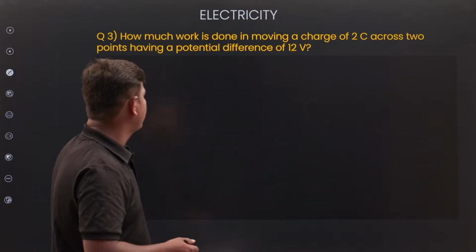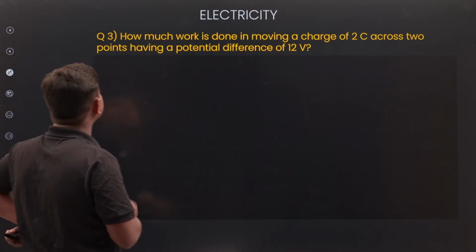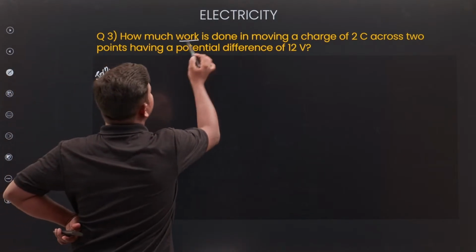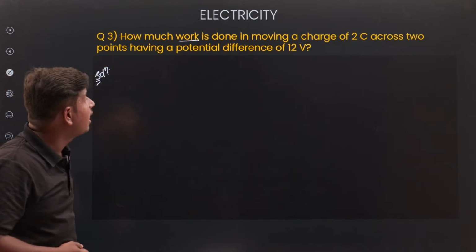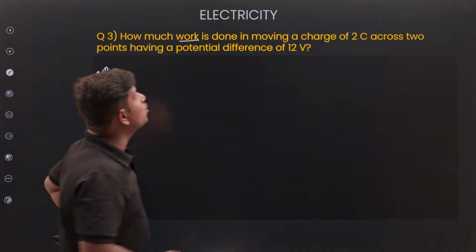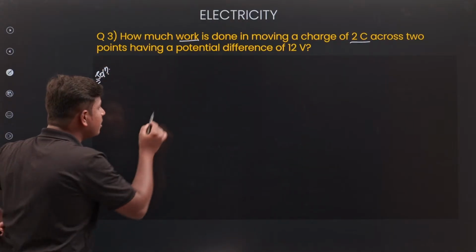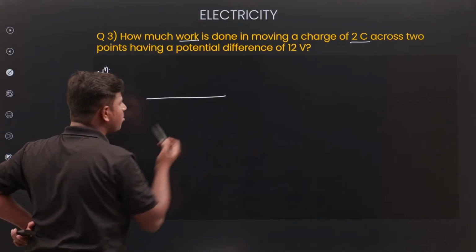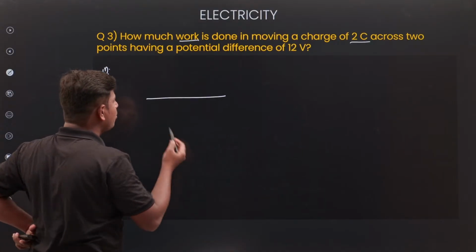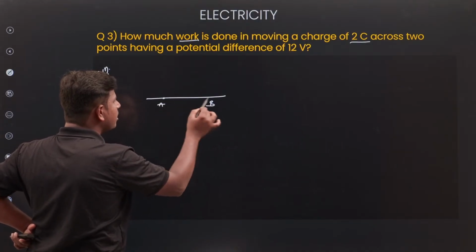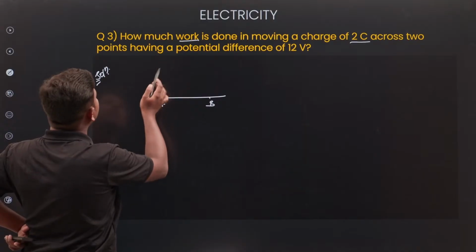Next, how much work is done in moving a charge of 2 coulombs across 2 points? Let us take 2 points. A is 1 point, B is 1 point. From A to B, what did I do?